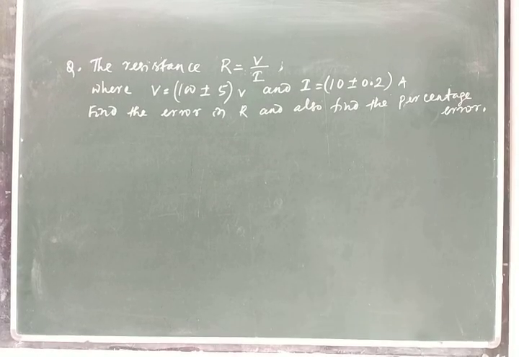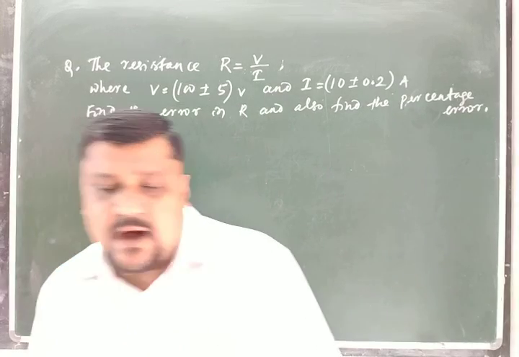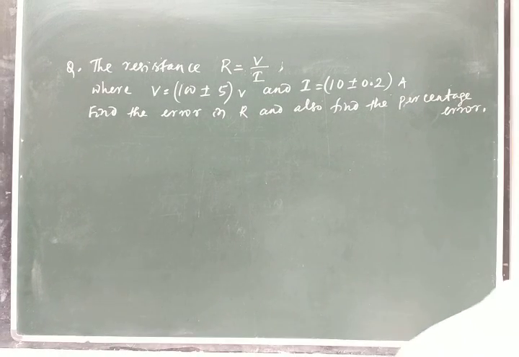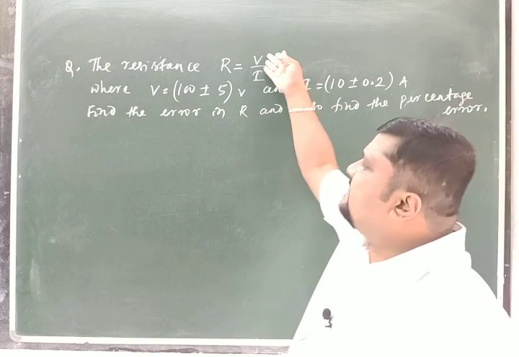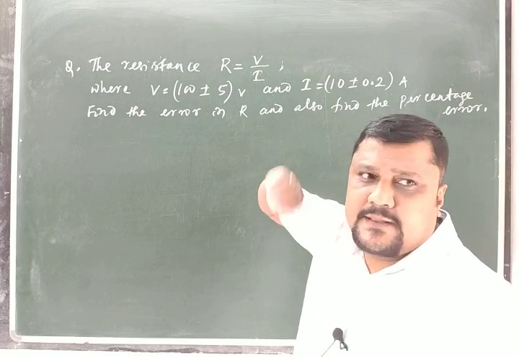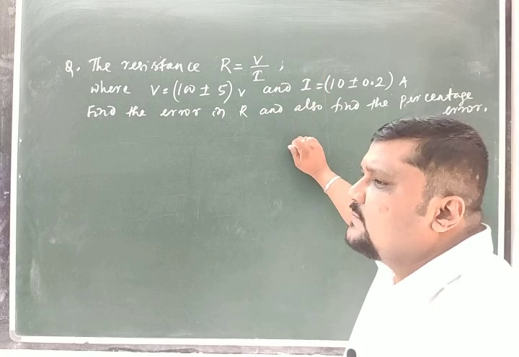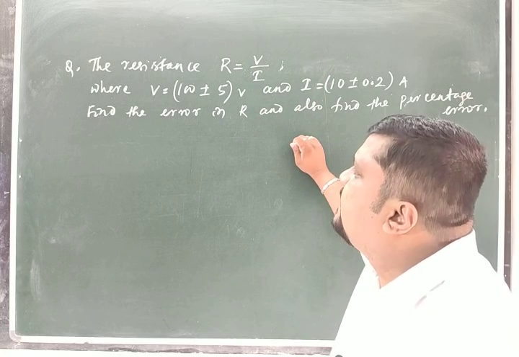Now we go for the next one. The resistance R is equal to V by I. That is the formula given. Here V is called potential, I is called current. They are the physical quantities that you will come across when you read about current, electricity.